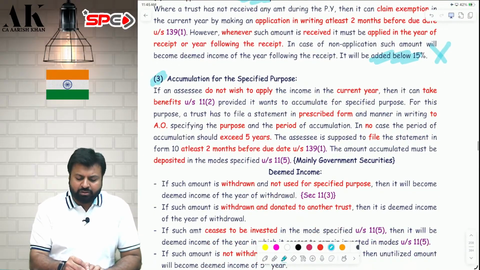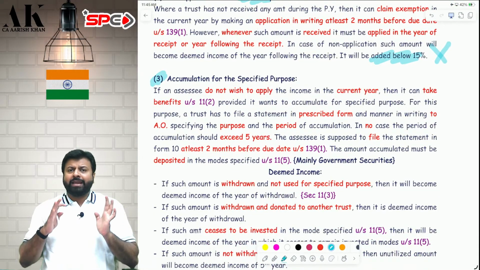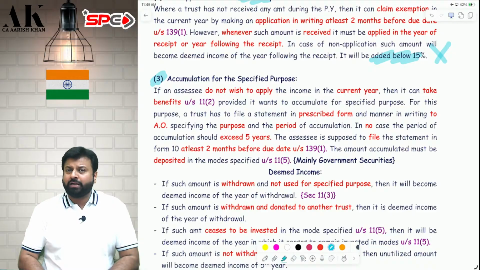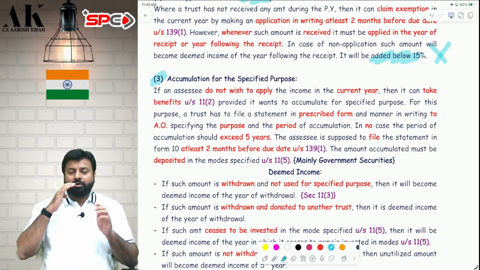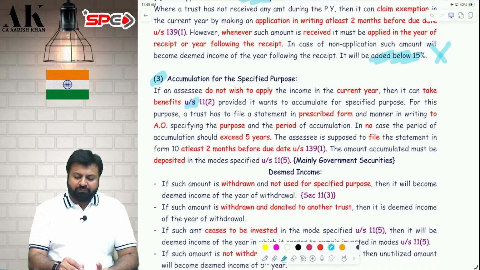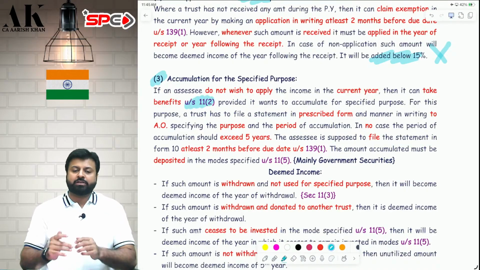Third case is also a very genuine case. I am not applying in the current year because I want to accumulate the money for a specified purpose. So you have to fulfill the conditions mentioned in section 11 subsection 2. What should I do, sir?